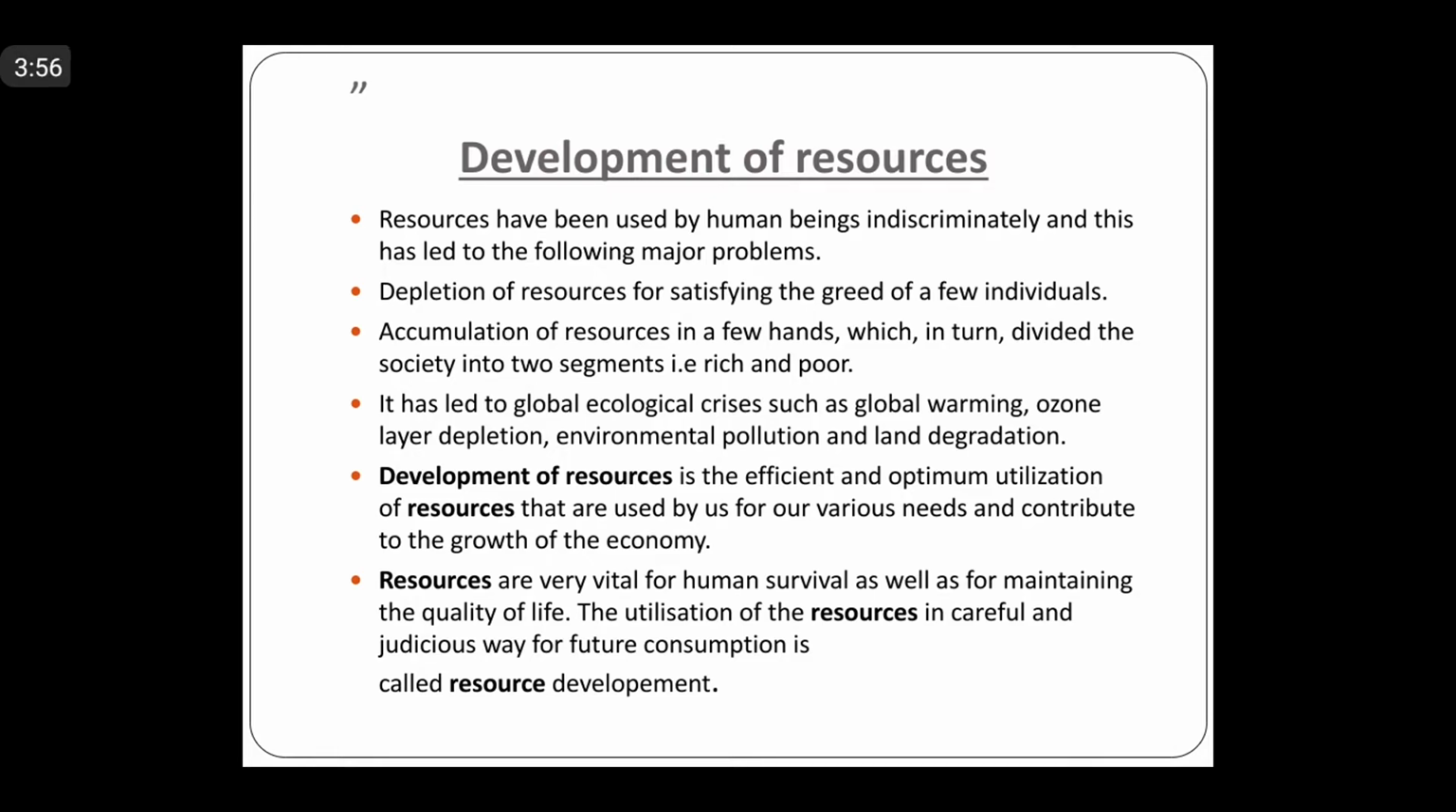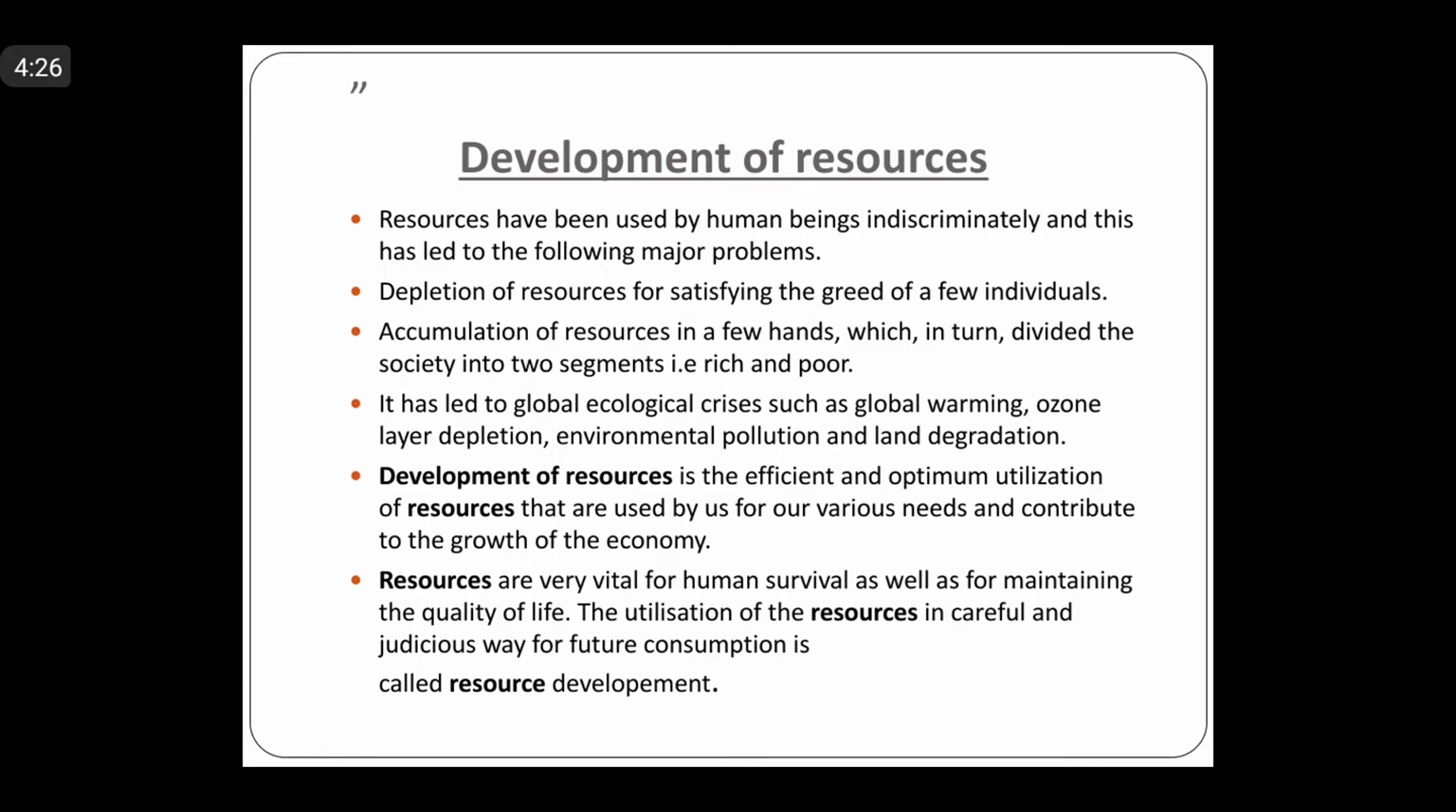Then the second one was accumulation of resources in few hands. It was collected by a few countries. Technology developed, and with the development of technology, the developed countries started accumulating the resources without taking care of the other countries. Okay, so that has in fact divided the society into two segments, poor and rich, right?